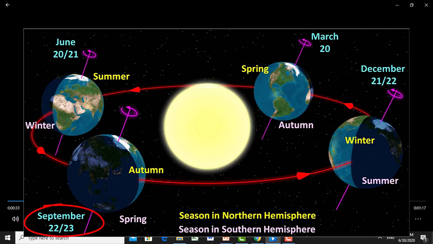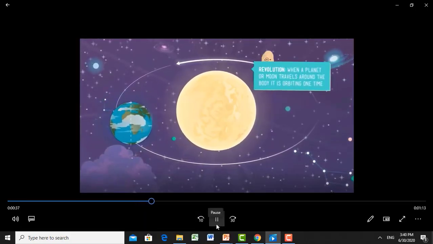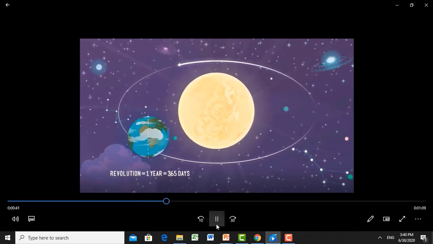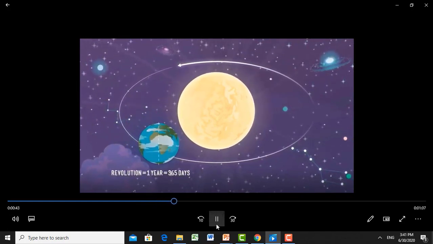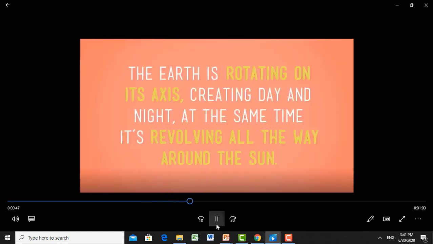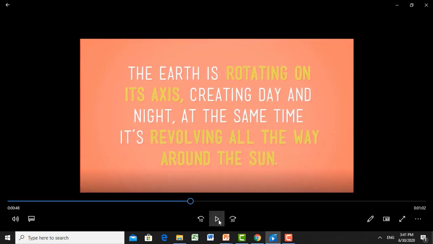With this movement of rotation, Earth has another movement which is called its revolution. Earth revolves around the Sun in its orbit, and one orbit equals one revolution, and this revolution completes in 1 year, 365 days. So the Earth is rotating on its axis, creating day and night, at the same time it's revolving all the way around the Sun.